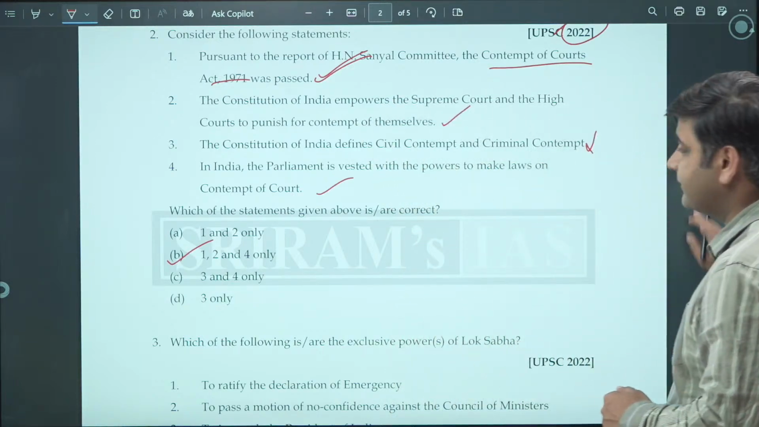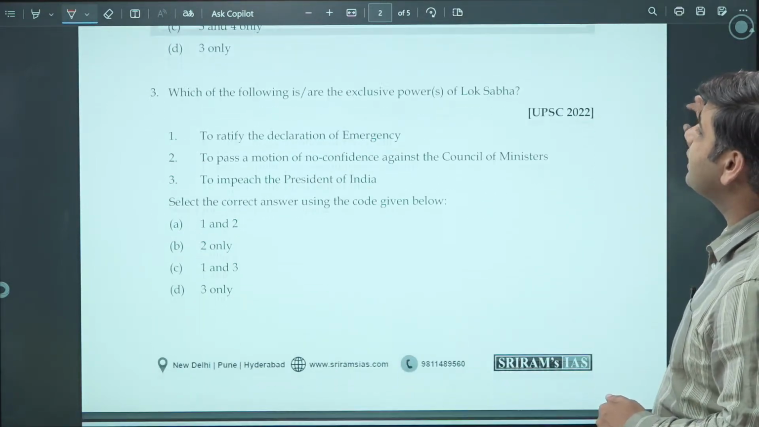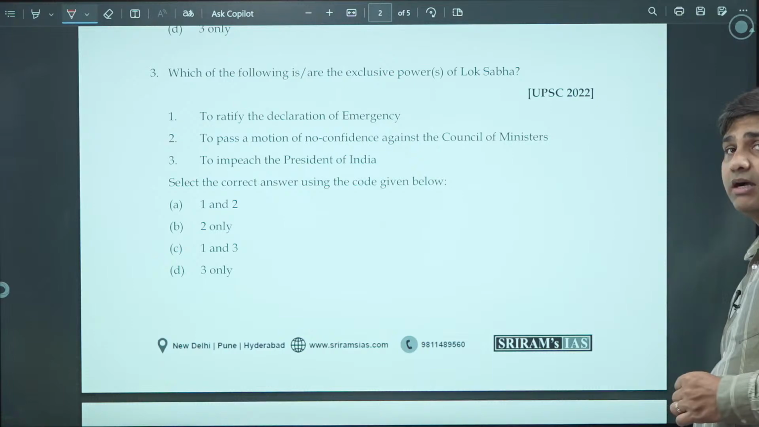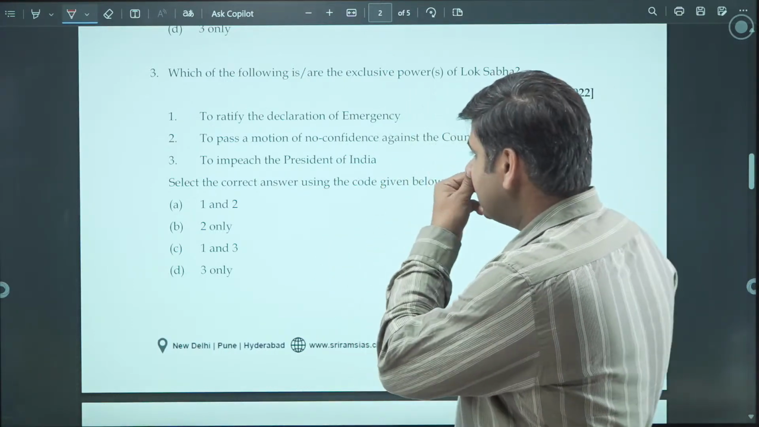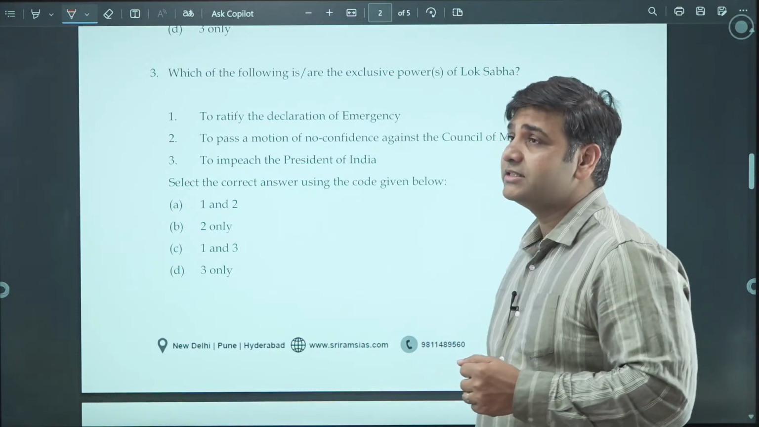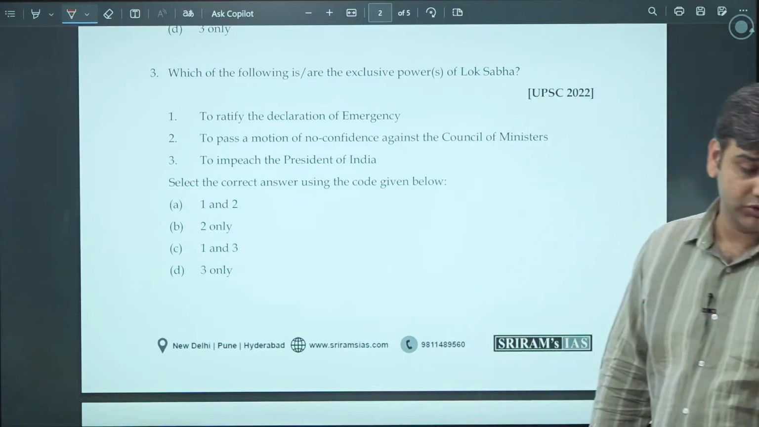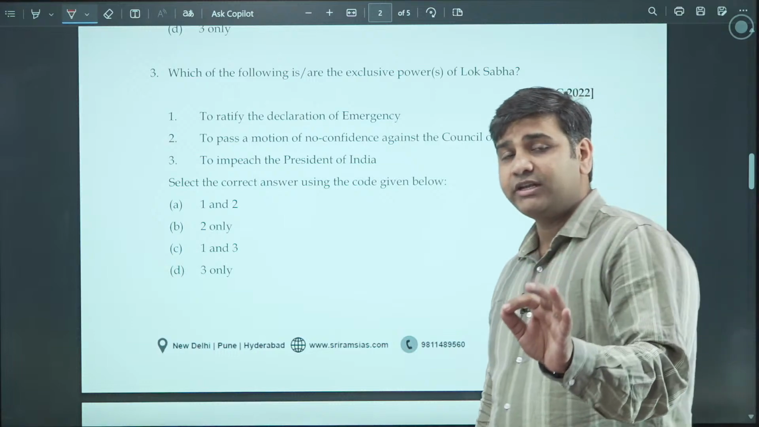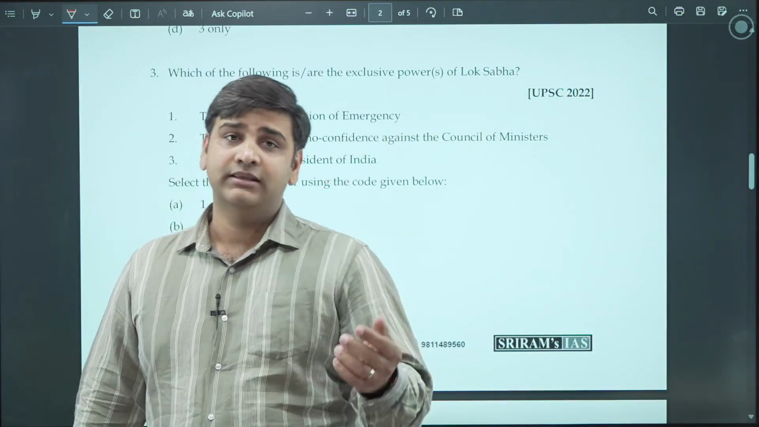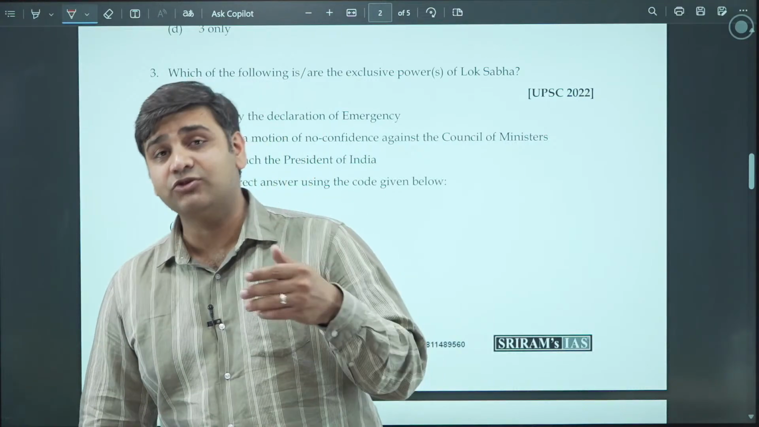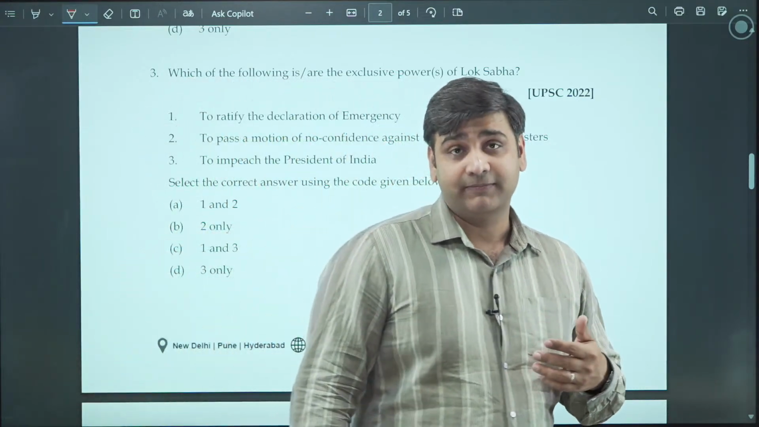Moving on to the third one. Which of the following are the exclusive powers of Lok Sabha? Again, another question on Lok Sabha. Exclusive power of Lok Sabha. To ratify the declaration of emergency. So when emergency is imposed, a written recommendation has to be made by the Council of Ministers to the President, and then the emergency can be imposed, but it has to be ratified.